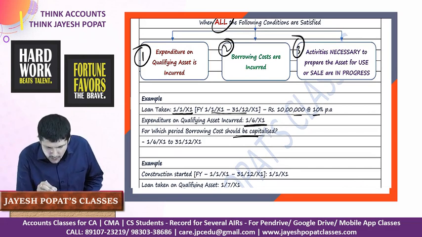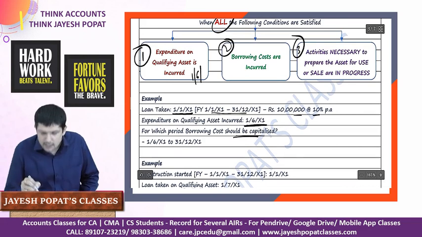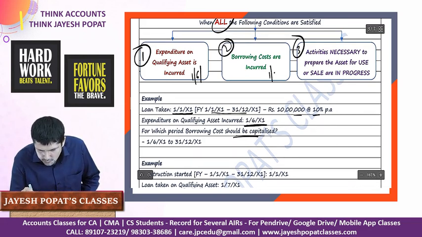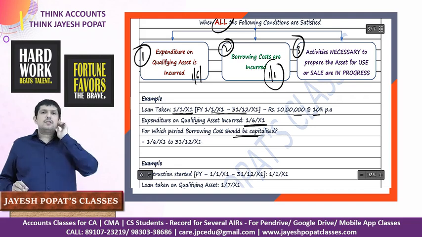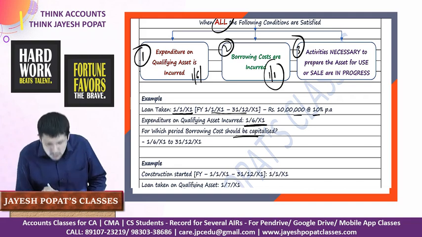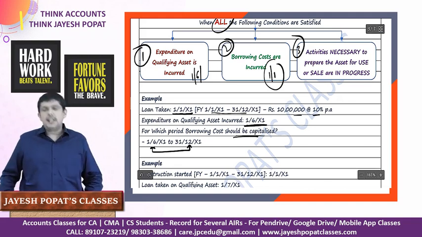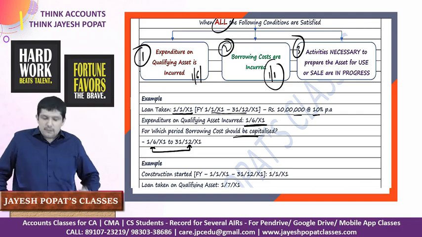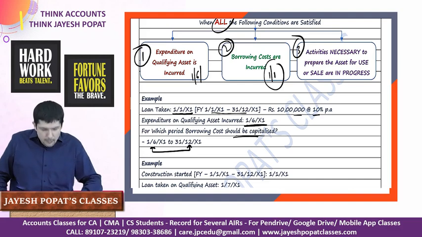Expenditure on the qualifying asset is incurred on this date, whereas the borrowing cost is incurred from this date. So from 1st of January till 31st of May, there was no work or expenditure incurred on the qualifying asset. So the period for which the borrowing cost should be capitalized is from 1st of June X1 to 31st December X1. Prior to that, whatever borrowing cost we are incurring will be charged off to P&L.